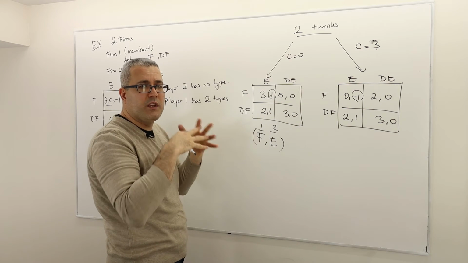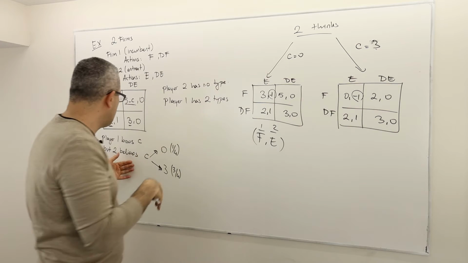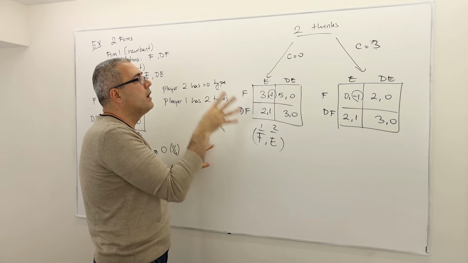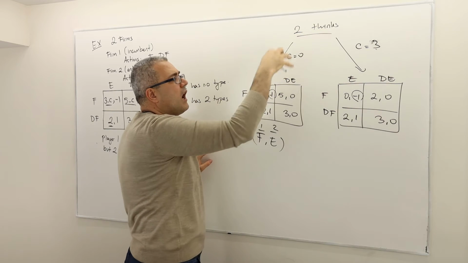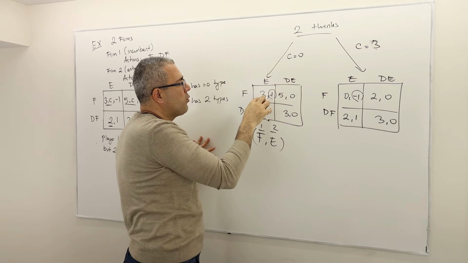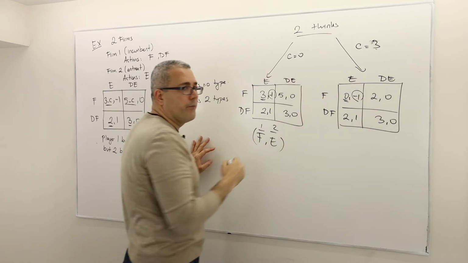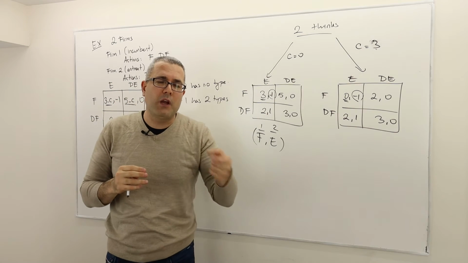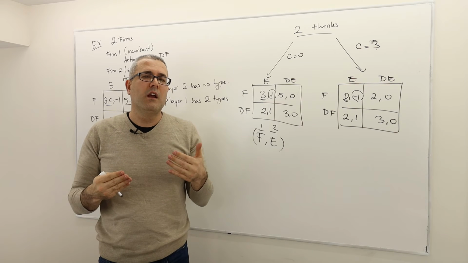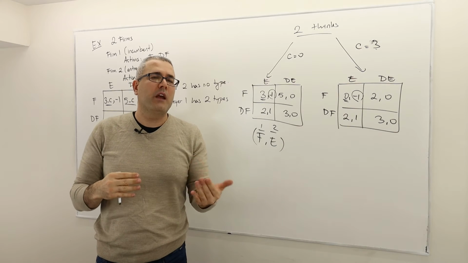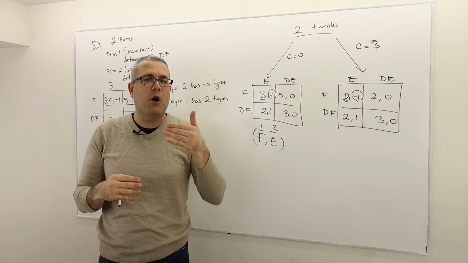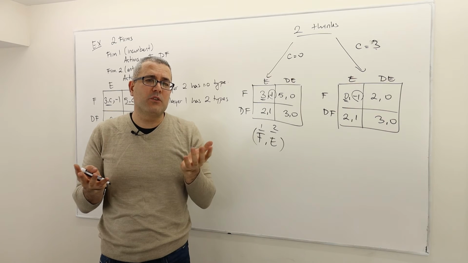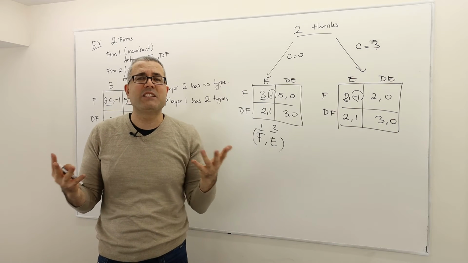However, that's not why we generate 2 types for player 1. We generate 2 types of player 1 because player 2 is unsure whether player 1 is going to get 3 or 0. Well, why does that matter? Because if you are unsure about your opponent's motivation, you cannot really be sure about his best response or his optimal strategy. So therefore, you have to calculate your best response by taking an expectation.